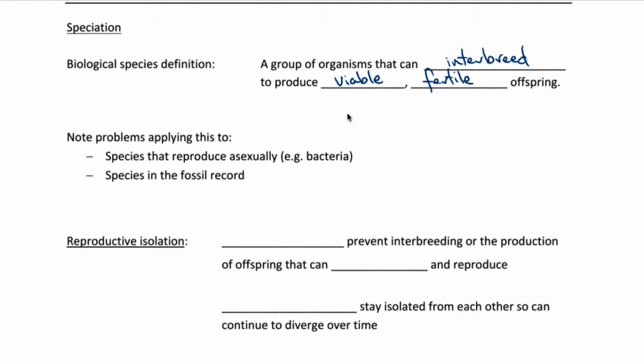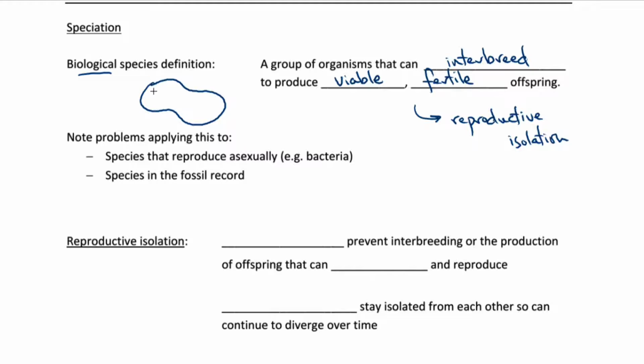And this definition is only one definition of species. There are many, and it's called the biological species definition. Key here is that if a group of organisms can only interbreed with each other to produce viable fertile offspring and not with any other organisms, then this leads to the concept of reproductive isolation. This population of organisms is isolated reproductively from any other population and can't swap alleles with any other population.